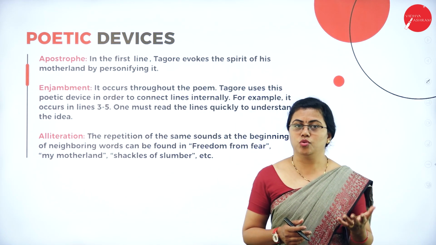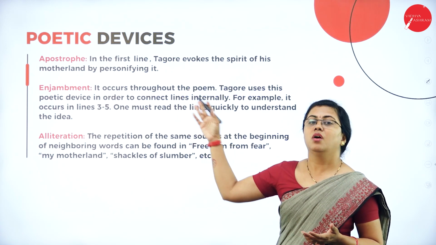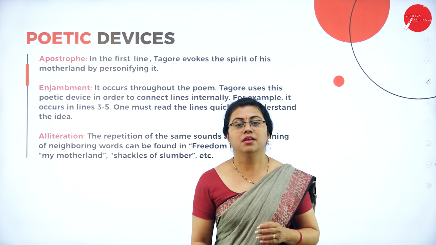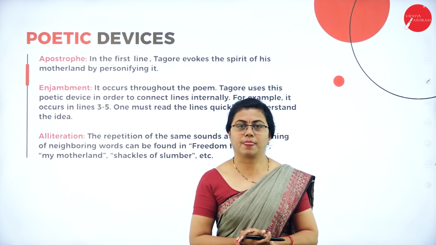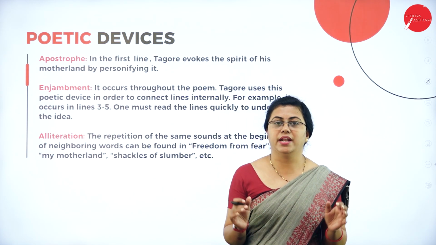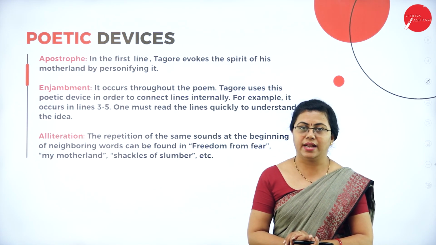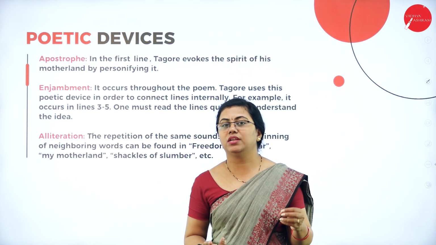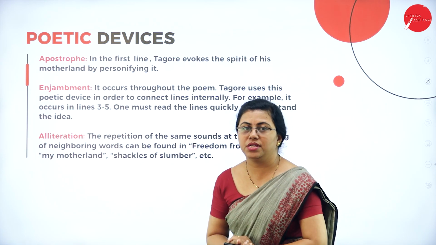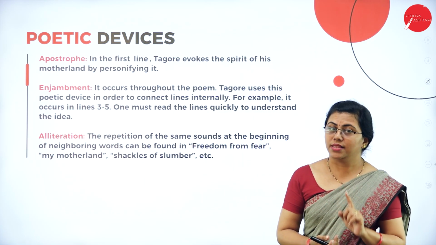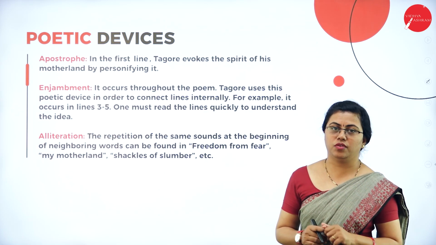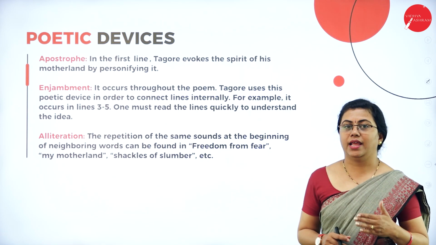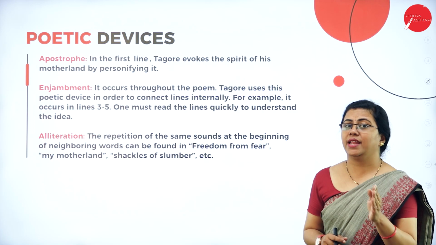You might be confused why I have not used personification here. Why have I used apostrophe? Personification is used where it is not an abstract idea, whereas here motherland is an abstract idea. Okay, there is no such thing called as motherland. You have a country. Okay, but motherland, that idea is actually abstract. It actually doesn't exist. It is an abstract idea, and he is treating an abstract idea as a person, as a human being. He has given life to it. That's why I have used apostrophe instead of personification. Okay, so here the first device used is apostrophe. He is talking to motherland like he is talking to a person. Motherland is an abstract idea.